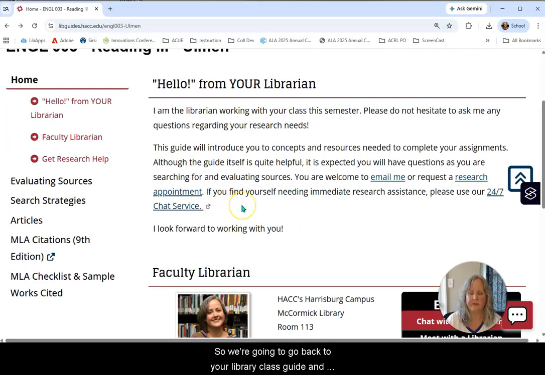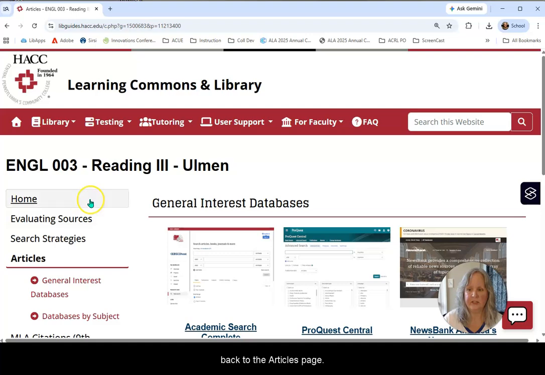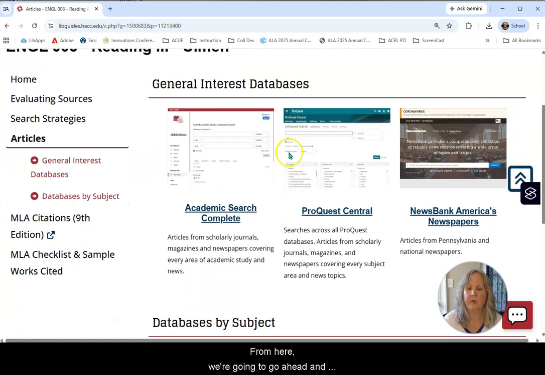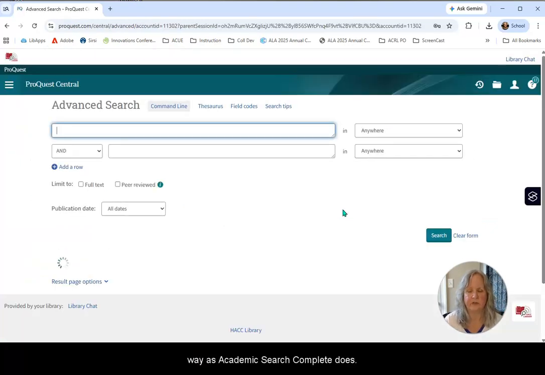So we're going to go back to your library class guide and back to the articles page. From here, we're going to go into ProQuest Central just because I wanted you to see another database. Now, if you decide that you want to try to search for the magazine article in Academic Search Complete, that's fine. If you want to do your searches for all of them in ProQuest, that's fine too. I just want to give you a couple of different options for your searches for your articles. ProQuest Central functions in a very similar way as Academic Search Complete does.